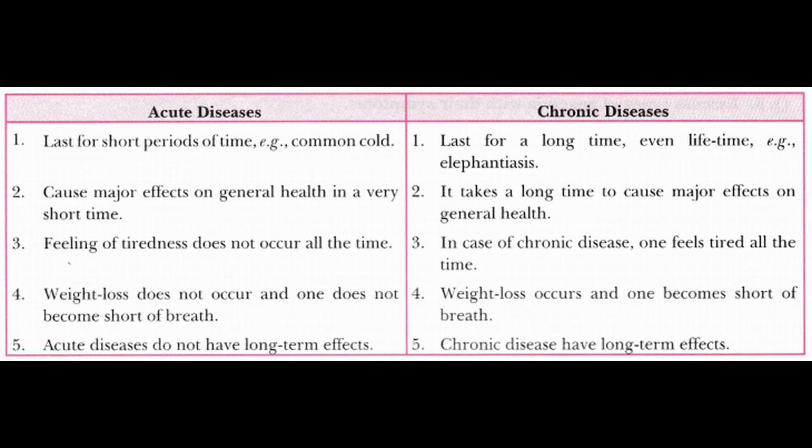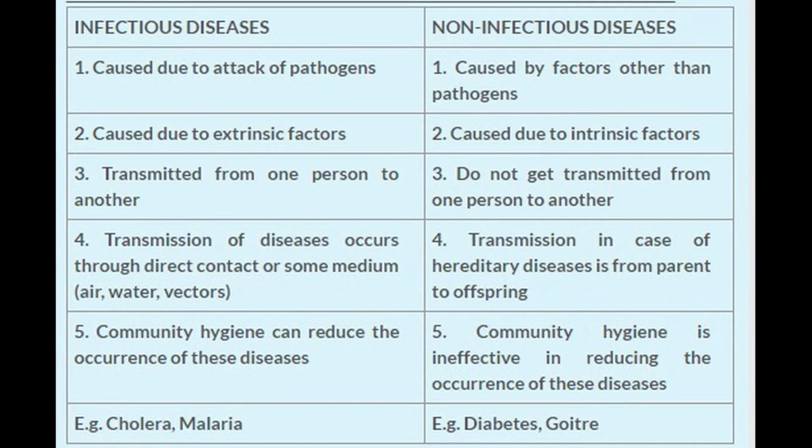Next is chronic disease, which lasts for a lifetime. An example is elephantiasis. There are other diseases too. It takes a long time to cause a major effect on general health. In the case of chronic disease, one feels tired all the time. Weight loss occurs and one becomes short of breath. Chronic diseases have a long-term effect. So this is the difference between acute disease and chronic diseases.